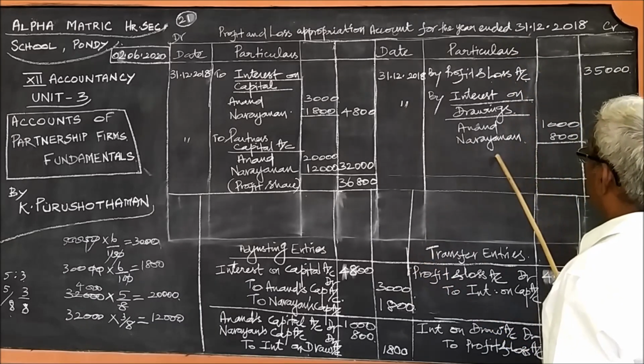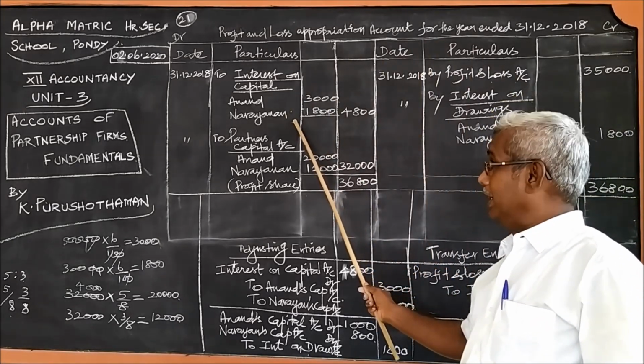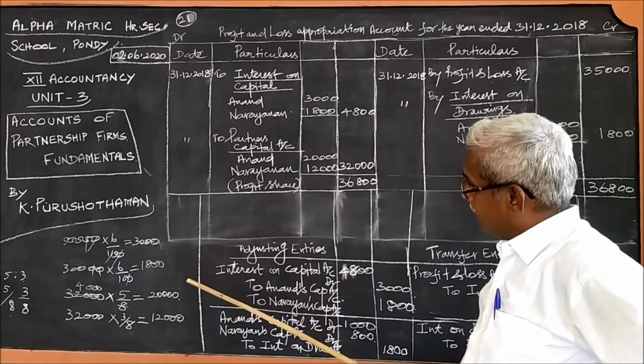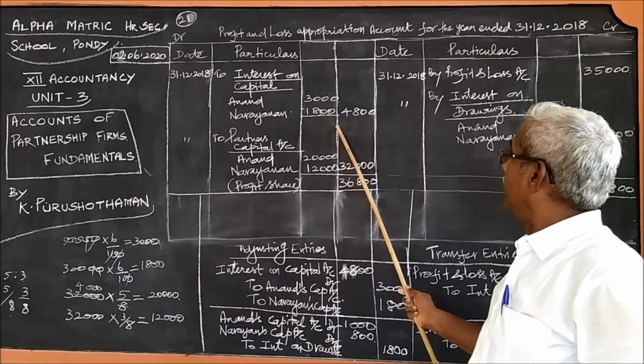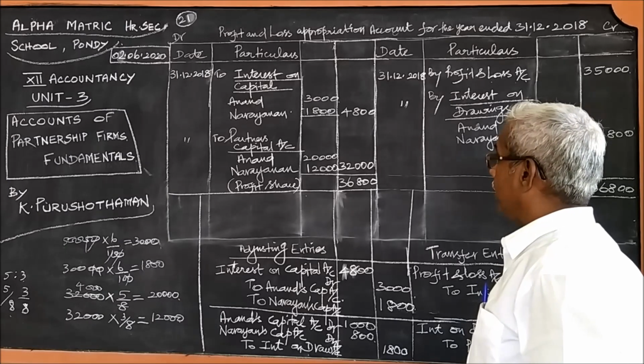The interest on drawings will appear on the credit side, and interest on capital will appear on the debit side. For capital, a percentage is given, which we have calculated, but for interest on drawings the amount is given straight away, and we have written it there.